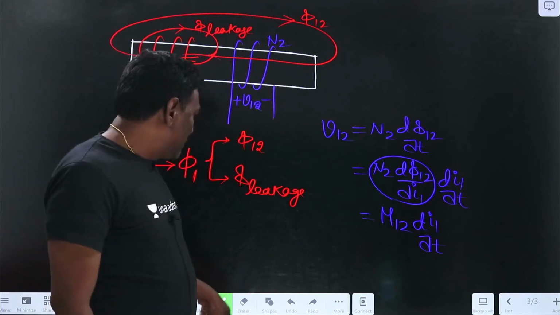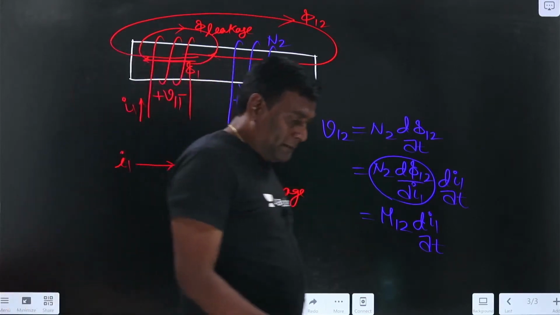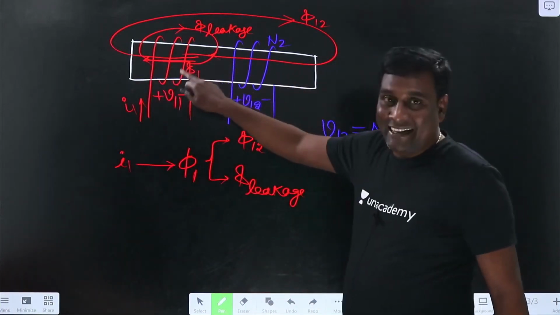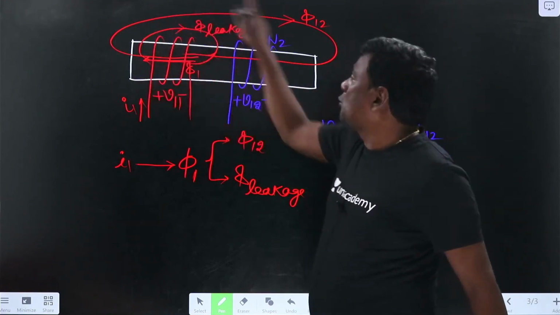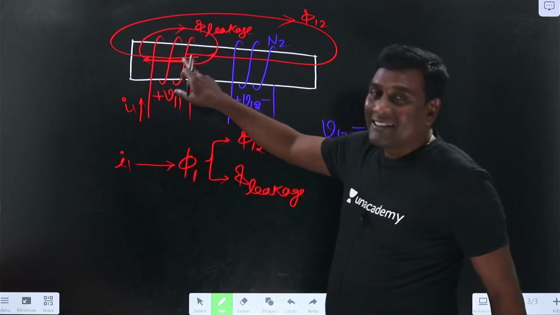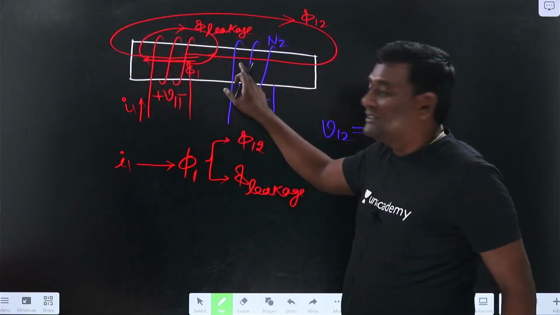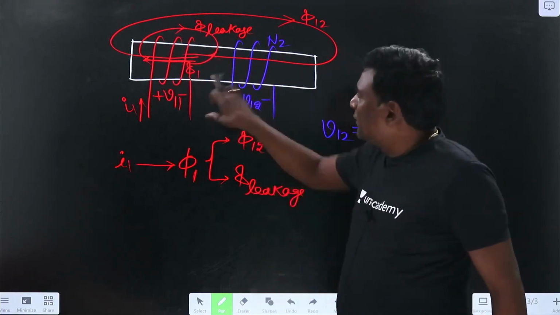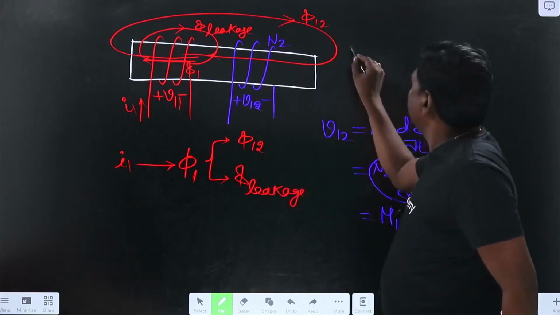Now let us try to understand what is meant by coupling coefficient. See here, how much percentage of the flux created by phi 1 is able to reach the second one is the coefficient of coupling. If 100 flux lines are produced here, and 80 flux lines reach here but 20 flux lines are unable to reach, what does it mean? It means my coupling coefficient is going to be 0.8 or 80%. Now let me write the coefficient of coupling.